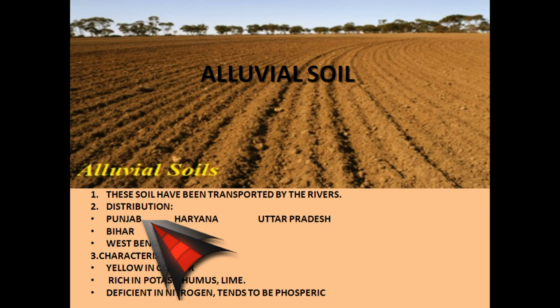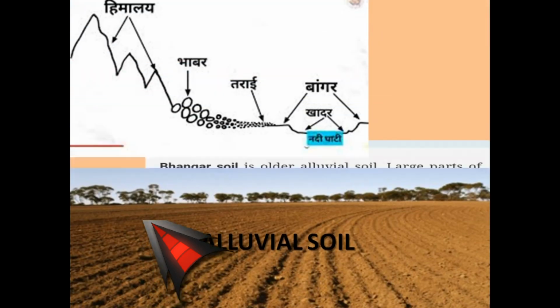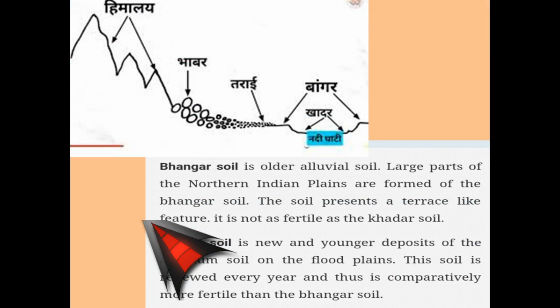Looking at the alluvial soil, there are two types of alluvial composition we get to see. As you can see in the picture, though it is in Hindi, you can read it. First is the Himalayas mountain, then the region called Bhabar, then Tarai, and then the Nadi Ghati area, which is near the river bed, which has two sections, Bhangar and Khadar. Bhangar soil is the older alluvial soil. Large parts of the northern India plains are formed of Bhangar soil. The soil presents a terrace-like feature. It is not as fertile as the Khadar soil.